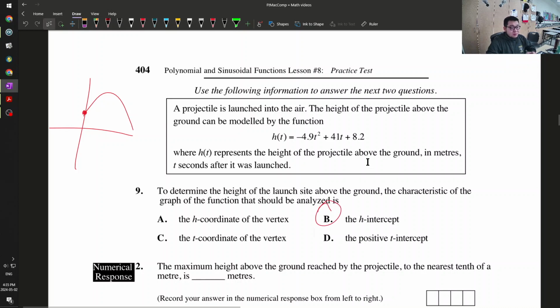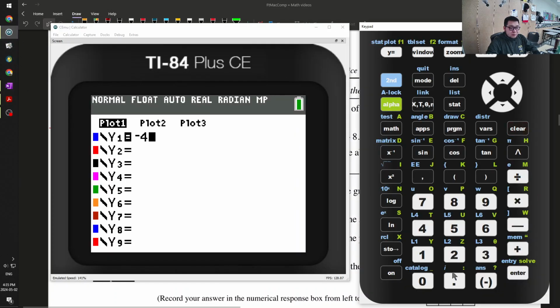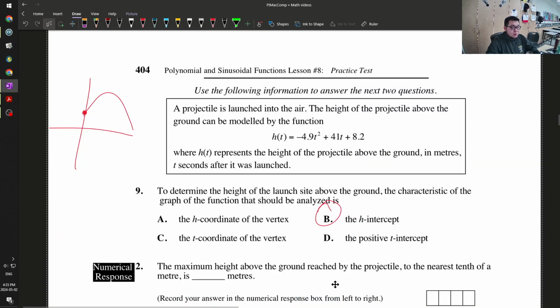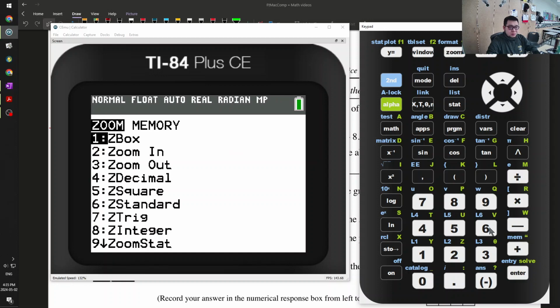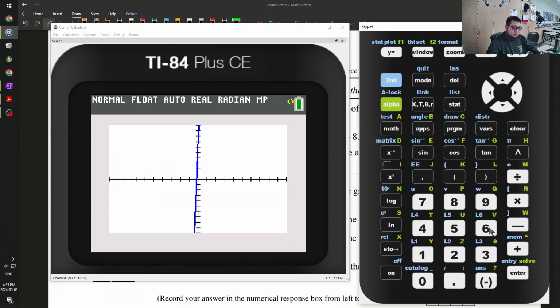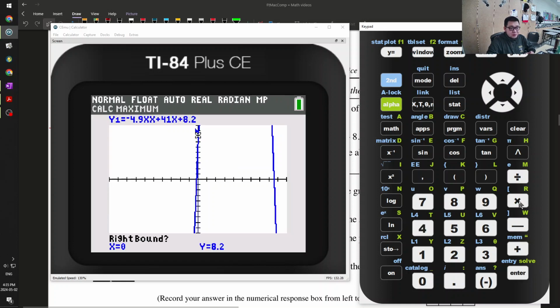Okay, what is the maximum height above the ground reached by the projectile, to the nearest tenth of a meter? We're going to graph this. y is equal to negative 4.9x squared plus 41x plus 8.2. Disable plot 1, zoom 6. To find my maximum, second calc, 4 for maximum. Even if I can't see it, I can still find the maximum.